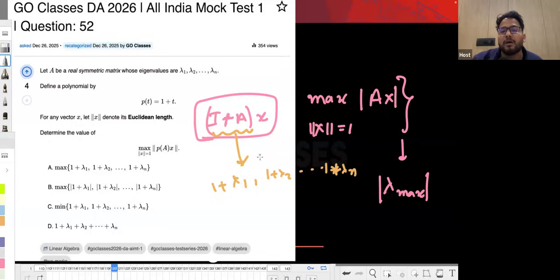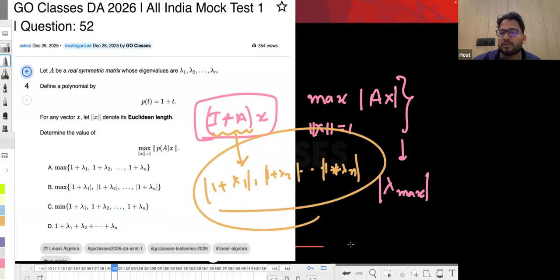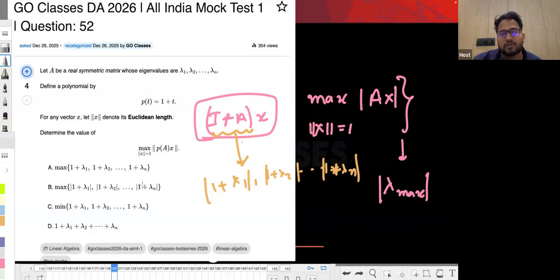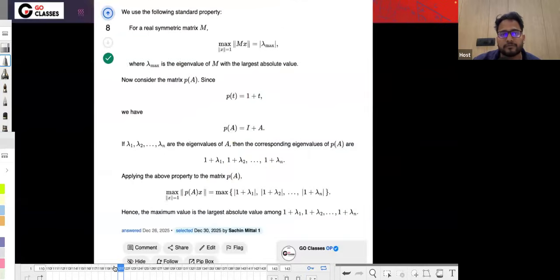Now, if they're putting that in the absolute form, you can also put it in the absolute form. So whatever the maximum of this is, it will maximize this also, right? So that's why this is the correct answer. So B is the correct answer here, which is the maximum of this.